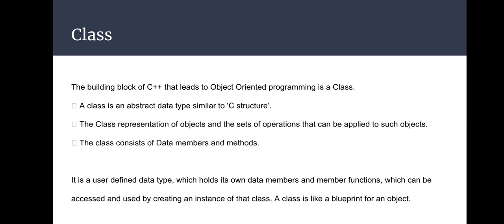It is a user defined data type which holds its own data members and member functions, which can be accessed and used by creating an instance of that class. We are talking about objects, so we can say that a class is like a blueprint of an object, because we define the properties of an object within the class. In other words, a class is a collection of objects of similar type, because we can create multiple objects of a class.